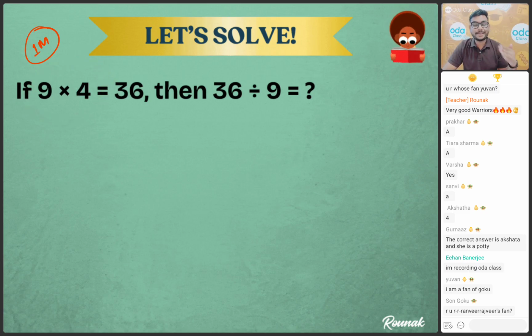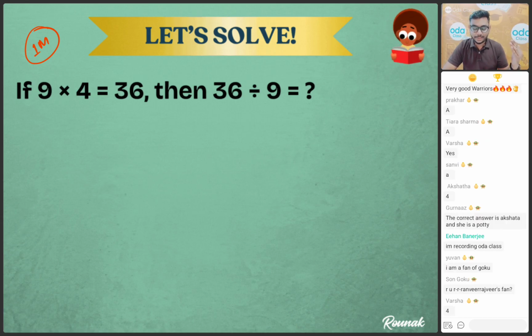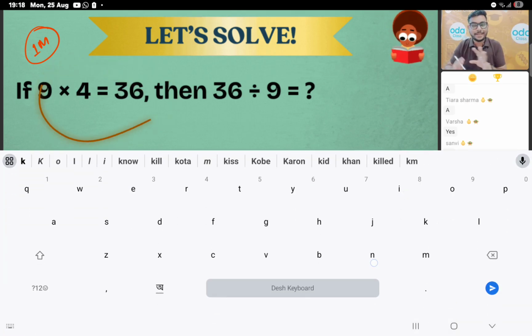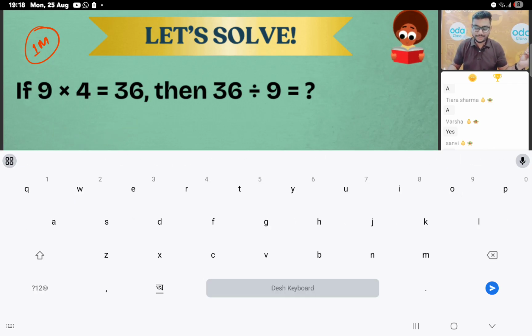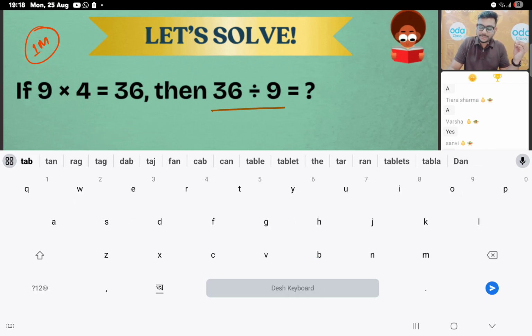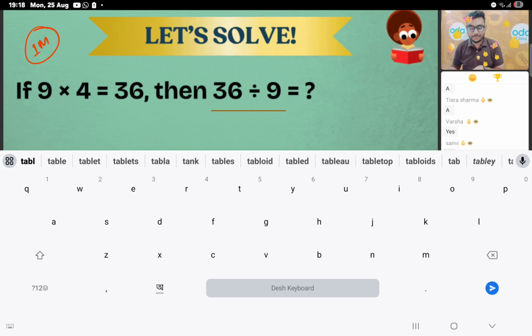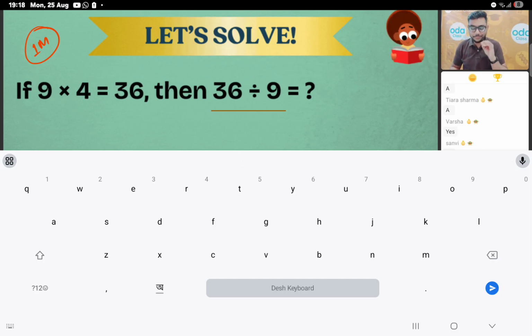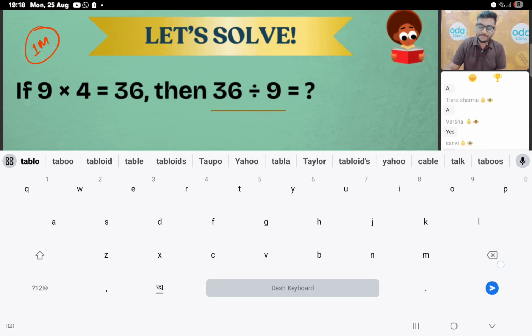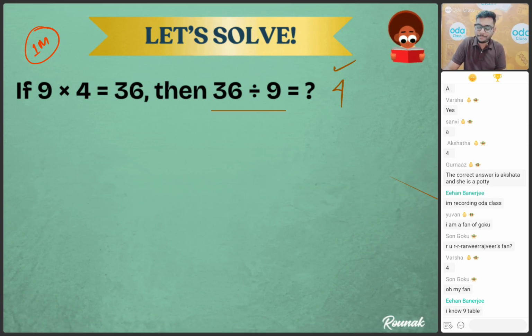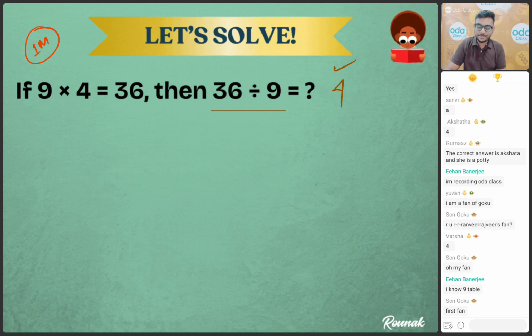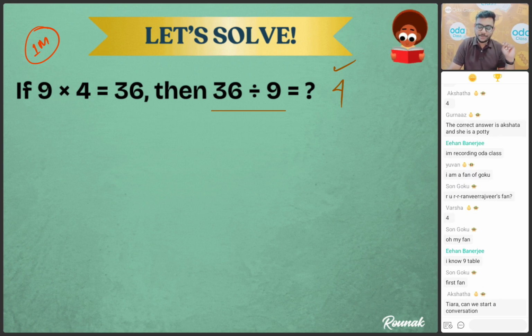If you remember the table of 9: 9 ones are 9, 9 twos are 18, 9 threes are 27, 9 fours are 36. So if 9 multiplied by 4 is equal to 36, bachcho, then what is 36 divided by 9? That is the inverse, division and multiplication are opposite, right? Very good. So 36 divided by 9 will be your number 4. Got it? Understood, bachcho?